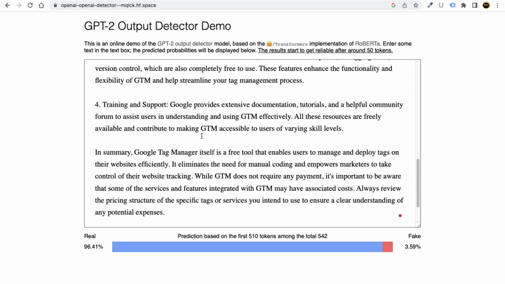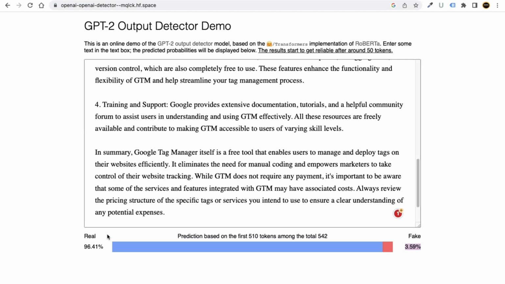That means we have now got the permission to paste this answer on Quora, and you will not face any problem. In case the fake percentage is very high and you paste that answer to Quora, Quora may block your account, because Quora will detect that this answer has been generated by an AI tool.